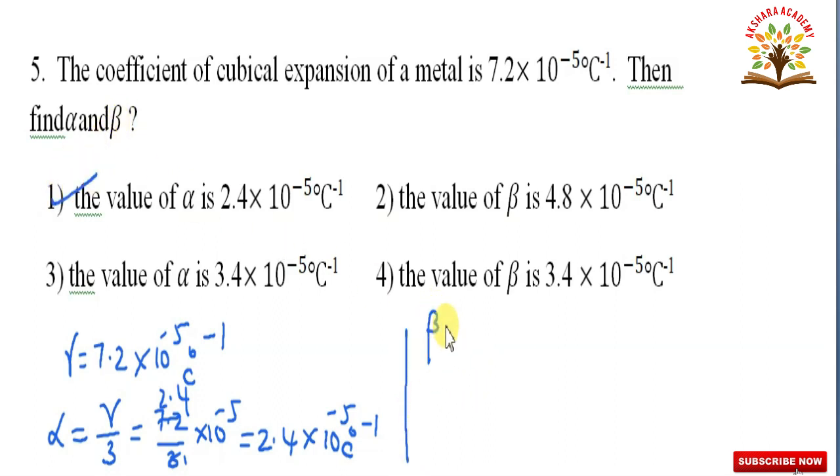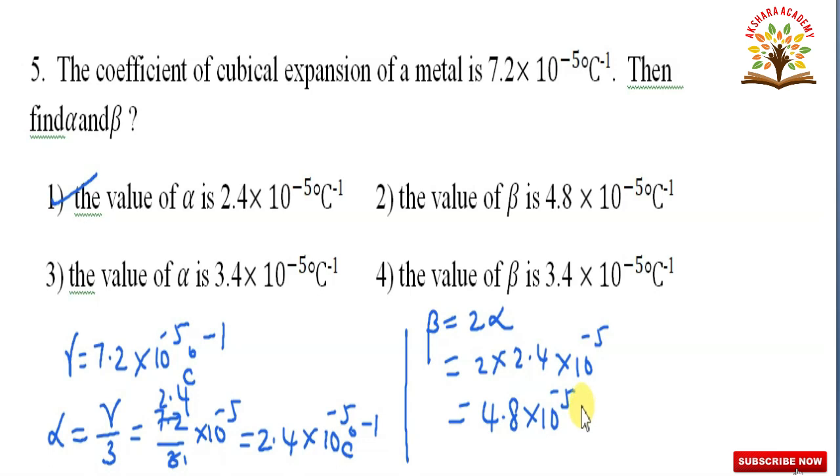And beta, beta is equal to 2 alpha, 2 into 2.4 into 10 to the power of minus 5, that is equal to 2 into 2.4, how much? 4.8 into 10 to the power of minus 5 degree centigrade inverse. This is the value of beta. The value of alpha is 2.4 into 10 to the power of minus 5 degree centigrade inverse, and the value of beta is 4.8 into 10 to the power of minus 5 per degree centigrade.